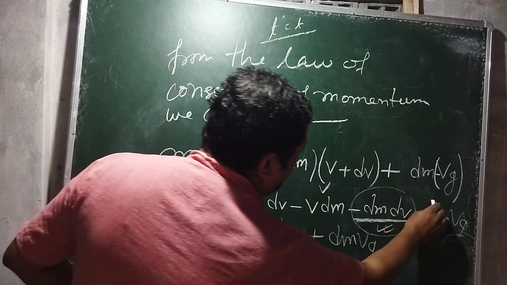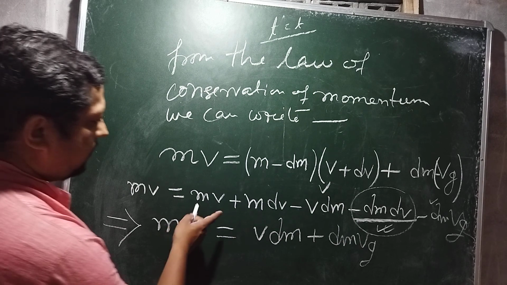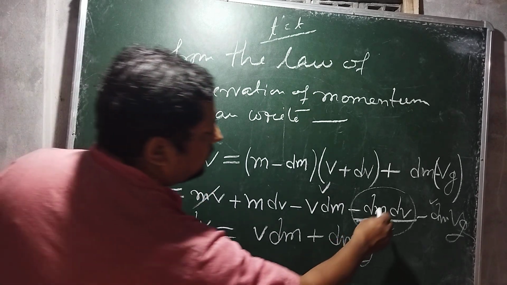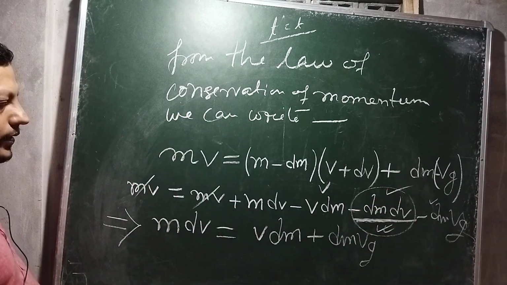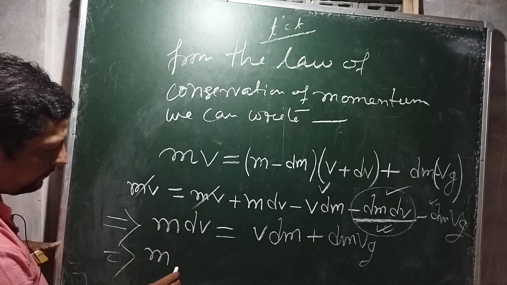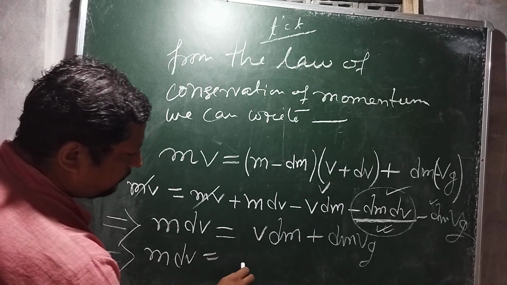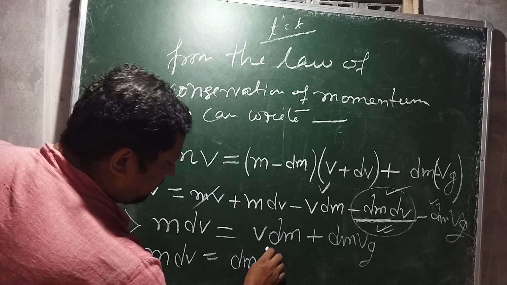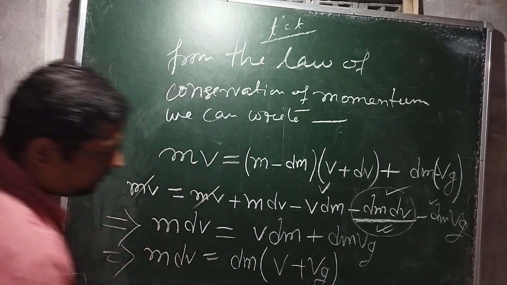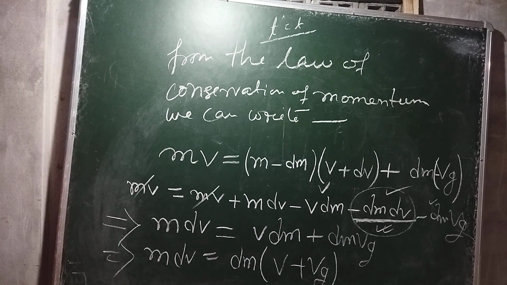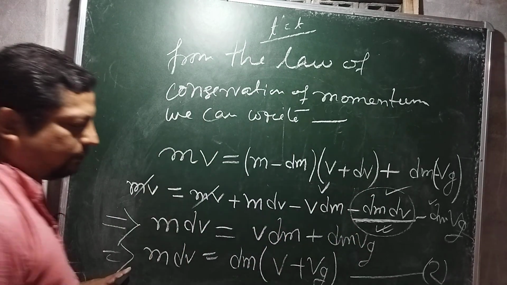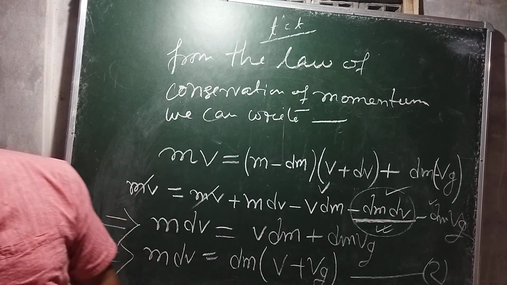So these two negative parts are there, and side change, and this part cancels, and this part is also neglected. So this is left: m dv equals dm, taking dm as common, v plus vg. So this is equation number 2. Name it. You may take a pause in the video and note it down.